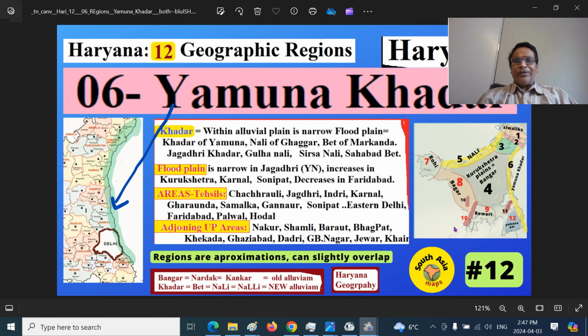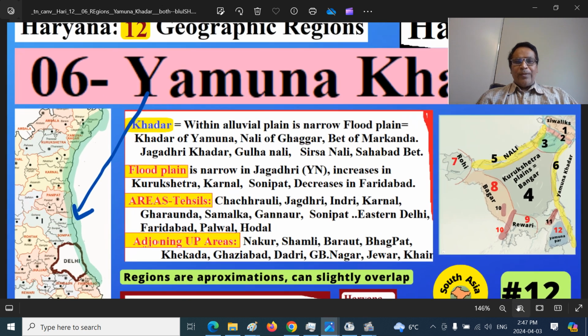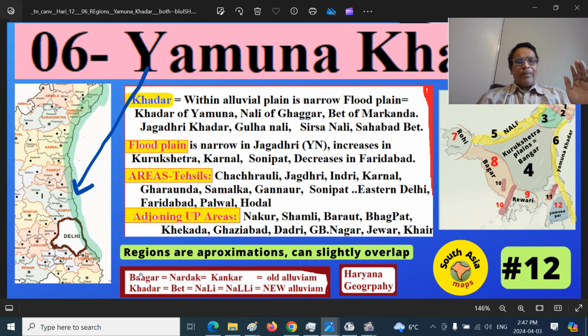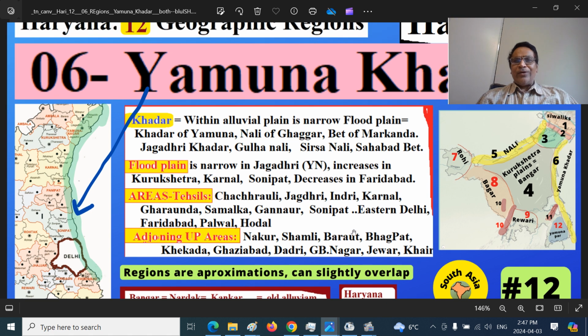A very important thing to keep in mind is the new and old alluvium. This central part, you see the Bangar, that's the Bangar region, also called the Nardak region or Kankar region. The new alluvium close to the river is the Khadar region, sometimes called the Bet region or Nali region. So, Khadar region and Bangar region. We discussed the Bangar region earlier.